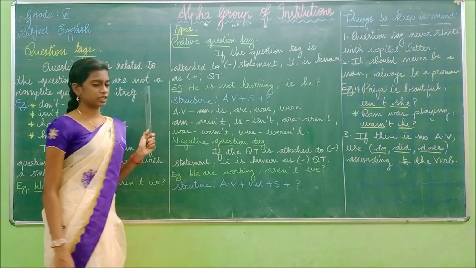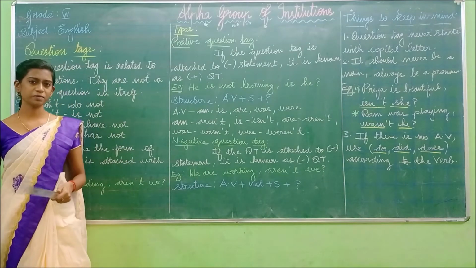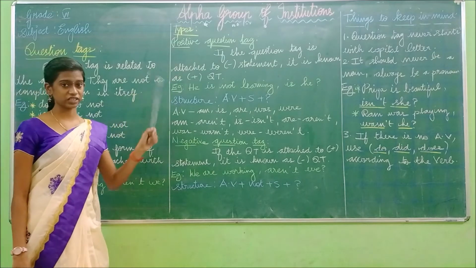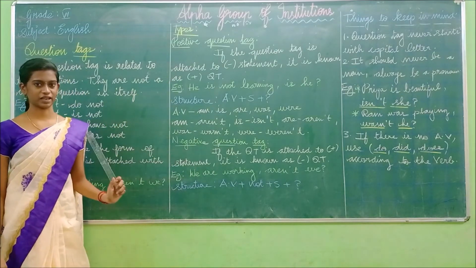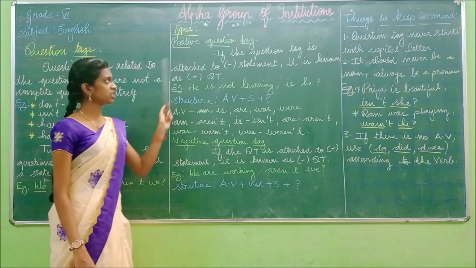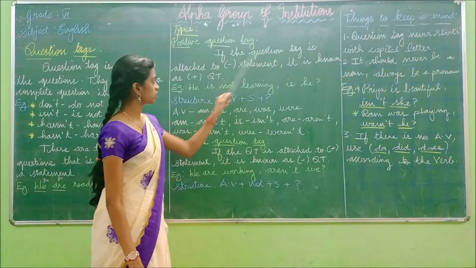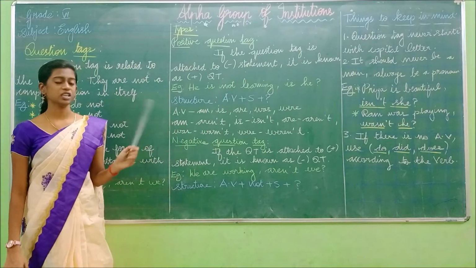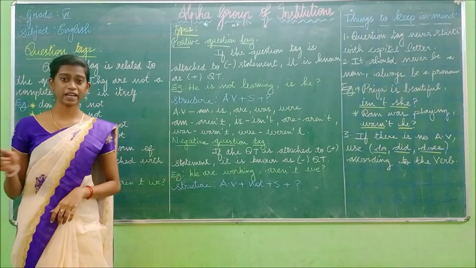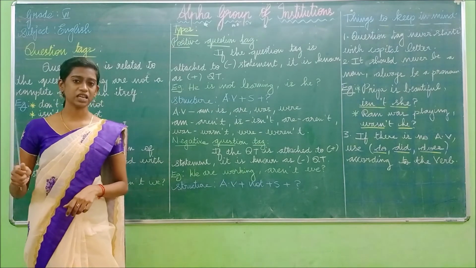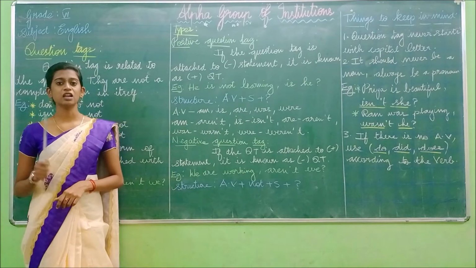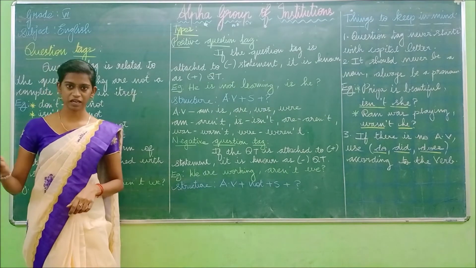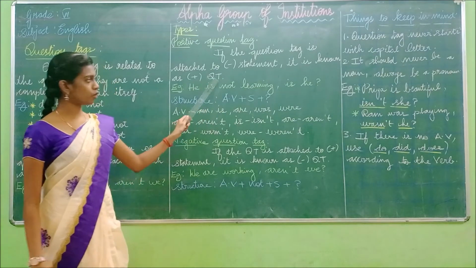The next one is the types of question tags. So how many types of question tags are there? There are two types of question tags. One is positive question tag and the next one is the negative question tag. Okay, now let us see one by one. So what is the positive question tag? If the question tag is attached to negative statement, it is known as positive question tag. So if the statement is in the negative form, so what is meant by negative? If the statement comes with a not or no, that is known as the negative statement. So if the statement comes in the negative form, that is known as positive question tag.